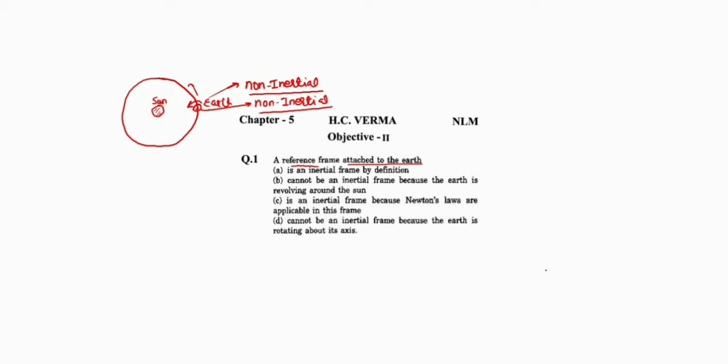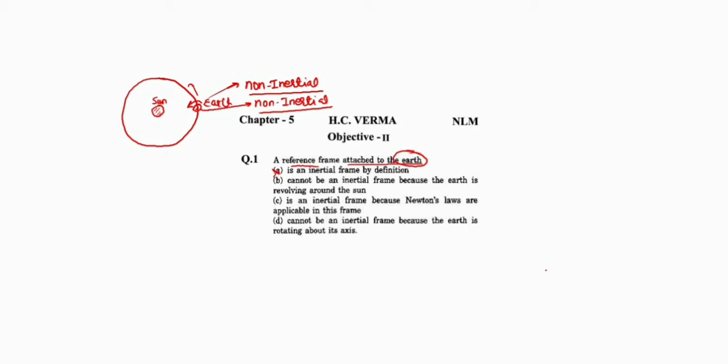Let's read out the options. A reference frame attached to the earth. Okay, one more thing before the options. A frame attached to a non-inertial frame is also a non-inertial frame, and a frame attached to an inertial frame is also an inertial frame. First option: is an inertial frame by definition. What is the question? A reference frame attached to the earth. Earth is a non-inertial frame, so the frame attached to the earth is not an inertial frame by definition. This is wrong.